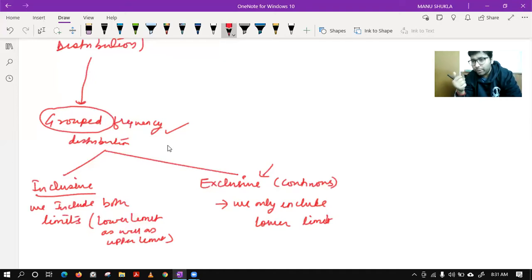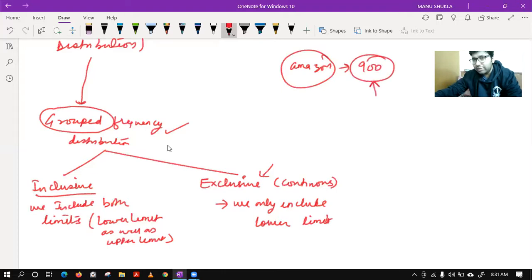Whenever you go for shopping, you must have seen in some purchases they have written over it, including GST. Suppose you are buying something on Amazon, the price you have seen is rupees 900, and they have written including GST.